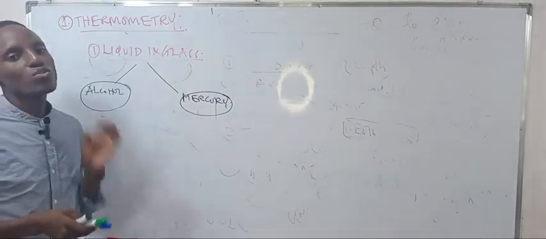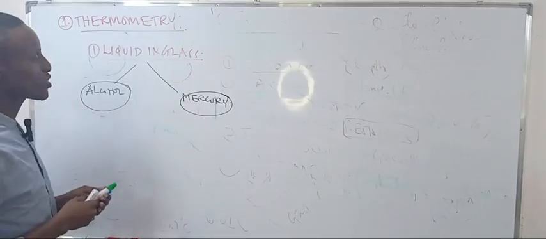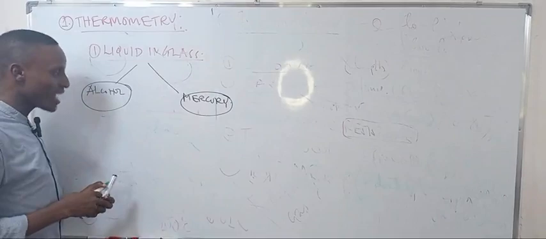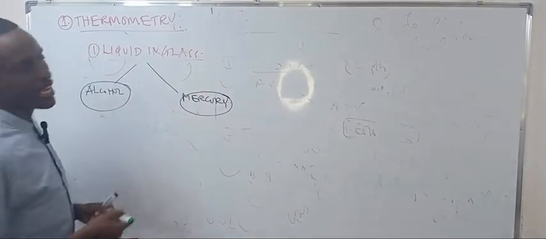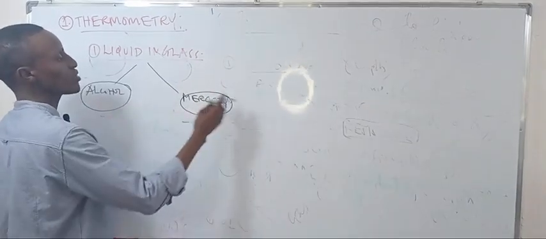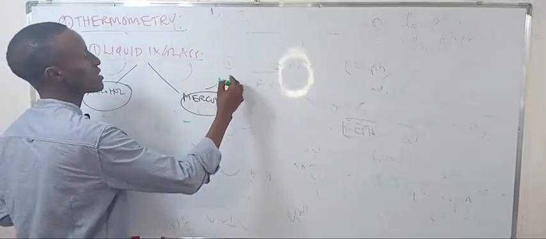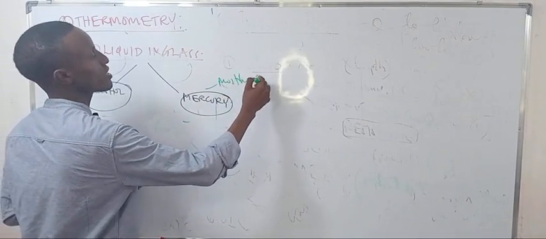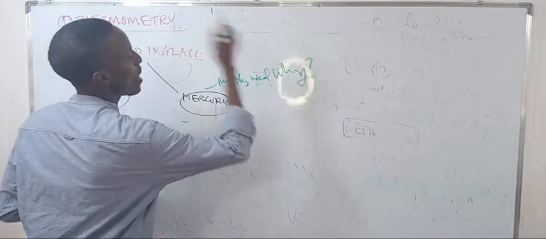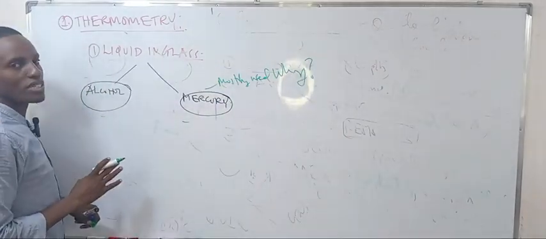They can ask you about comparisons between these two. Mercury is the one mostly used. They can also ask you why mercury in a glass thermometer is used.